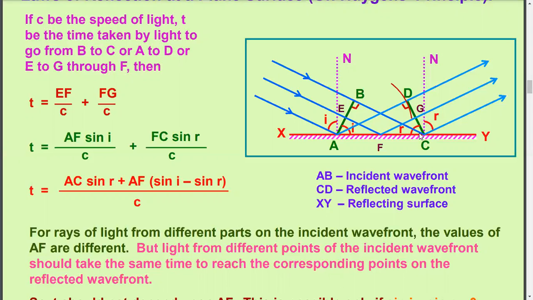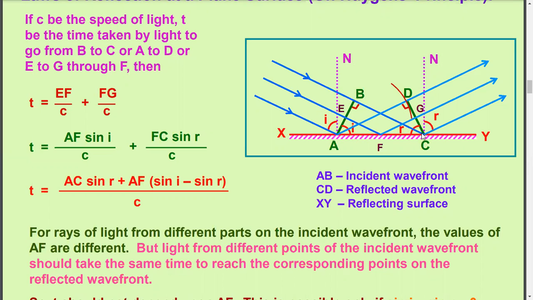As soon as part A strikes the reflecting surface, the wavefront gets rotated in a clockwise sense, and B will come in this direction and A will go in this direction.